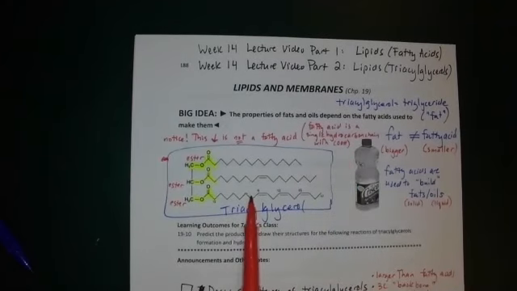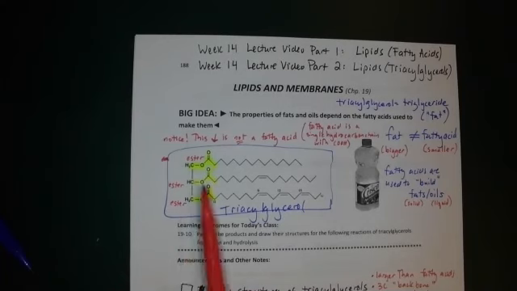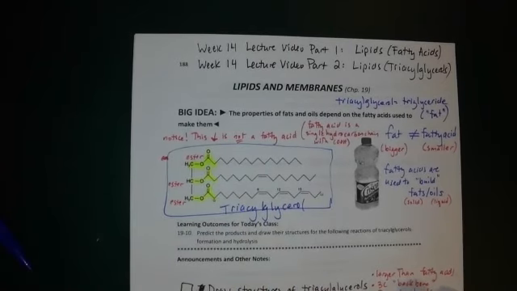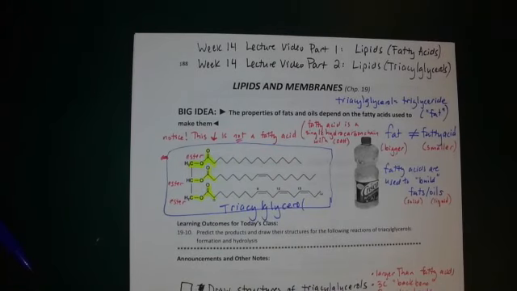The larger molecule has a 3-carbon backbone, with 3 ester bonds, and 3 hydrocarbon chains. I will have you notice that the 3 hydrocarbon chains usually are not all 3 the same. That would be pretty unusual.